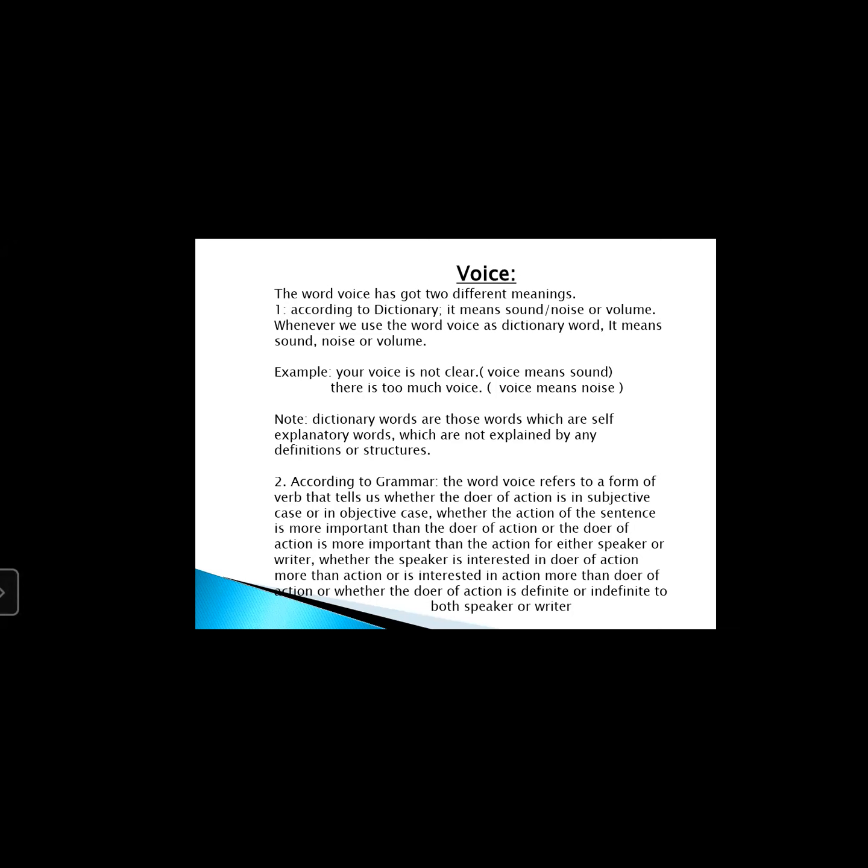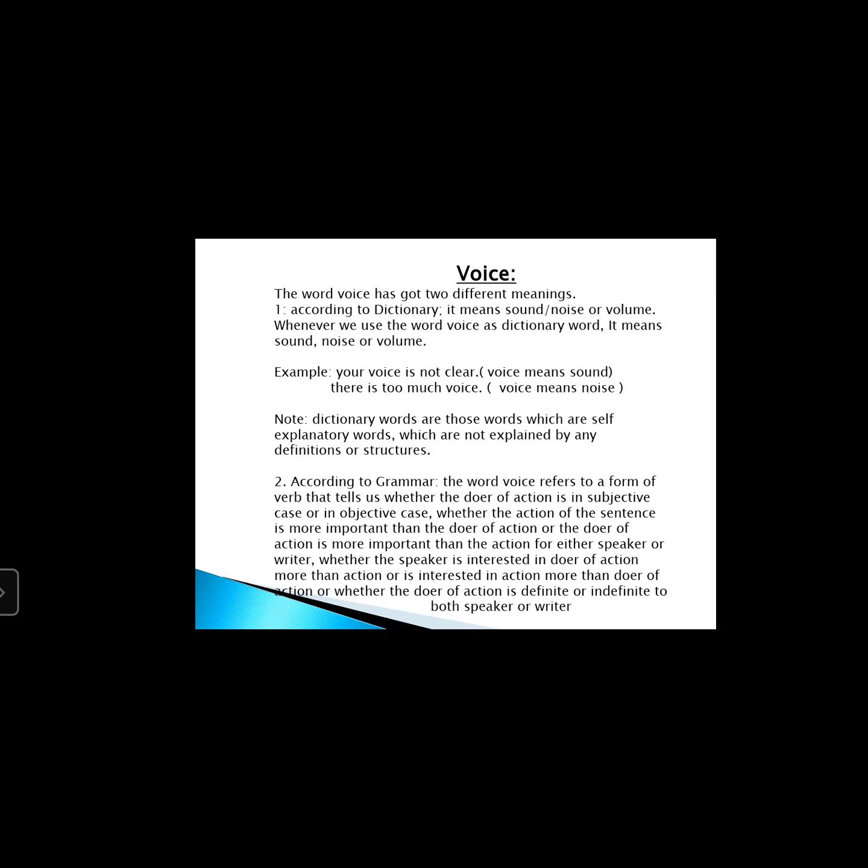But it's also very necessary to decide which part needs to be given preference, either the subject, the doer of action, or the predicate action. Sometimes we think that the doer of action or subject is more important. And sometimes we think the action is more important. So when we think that the subject is more important than the action, we go a different way.